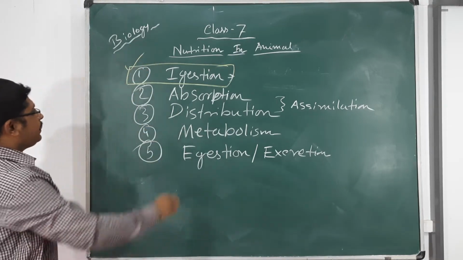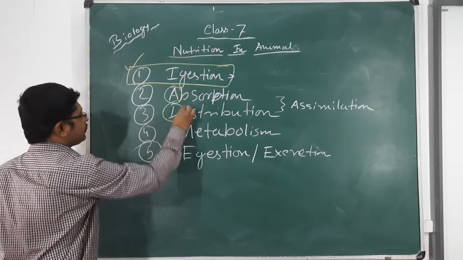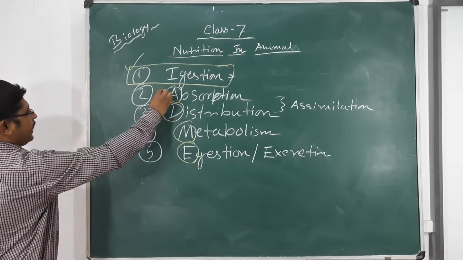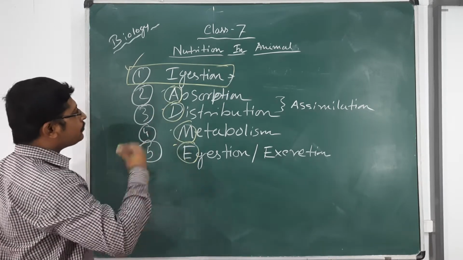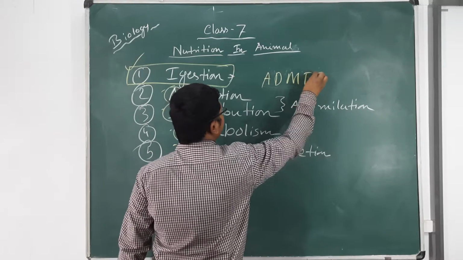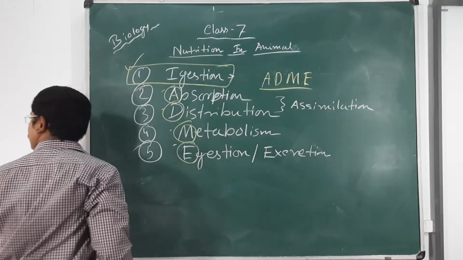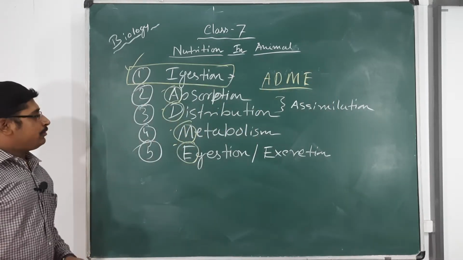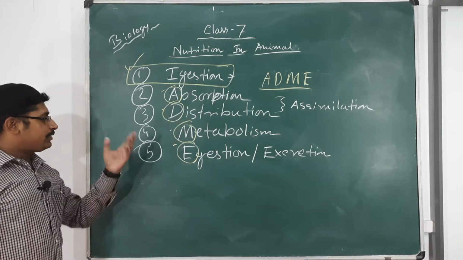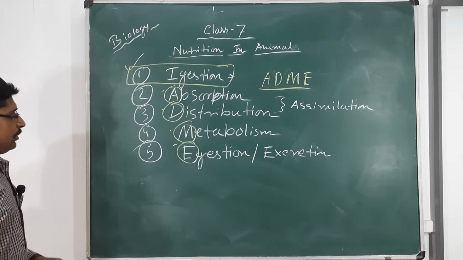And after that, see the initials of every term, that is A, D, M, I. So consider it just like the ADME signal. The ADME signal occurs after the intake of the food. So, the initials of every term, remember that the ADME signal occurs after the intake of the food.